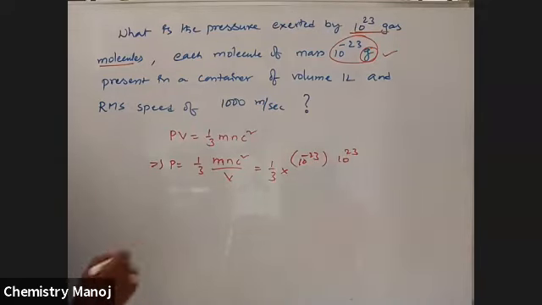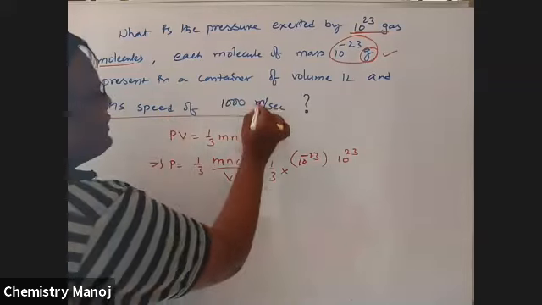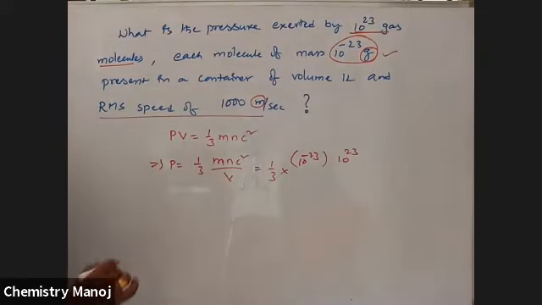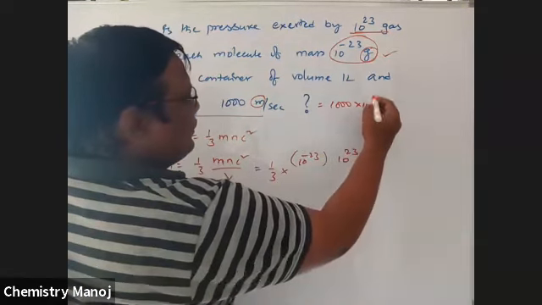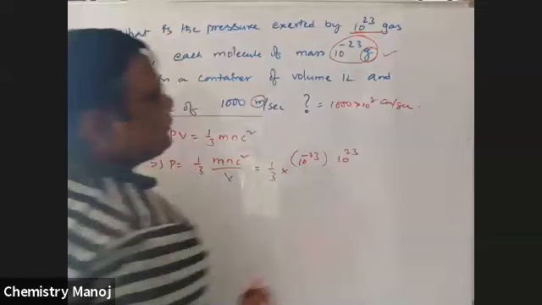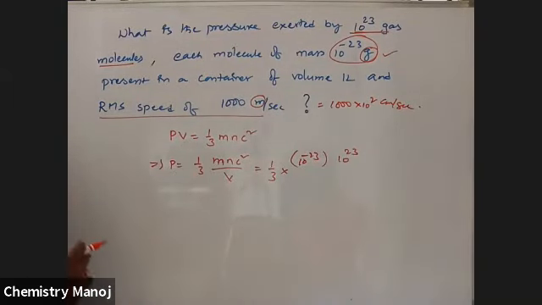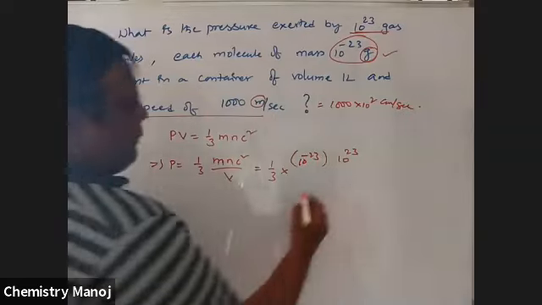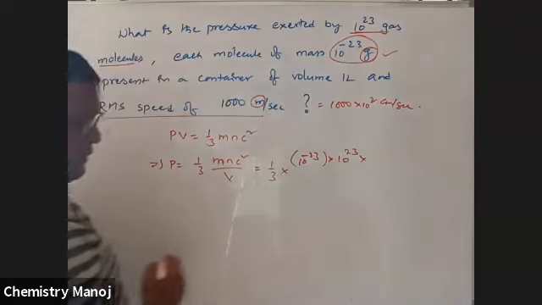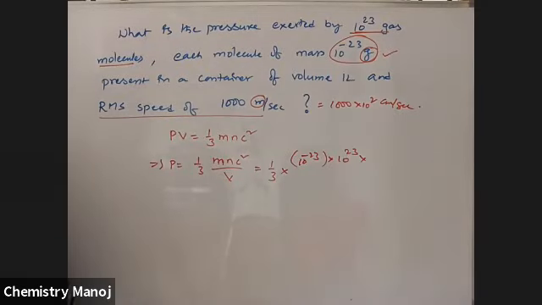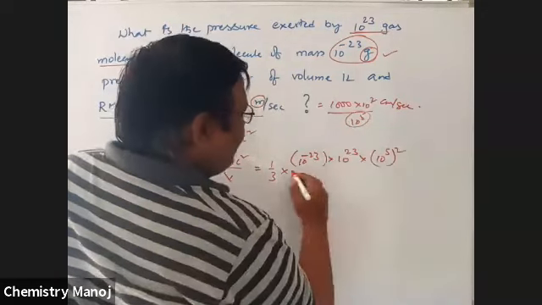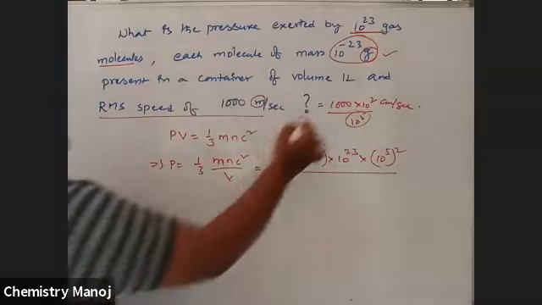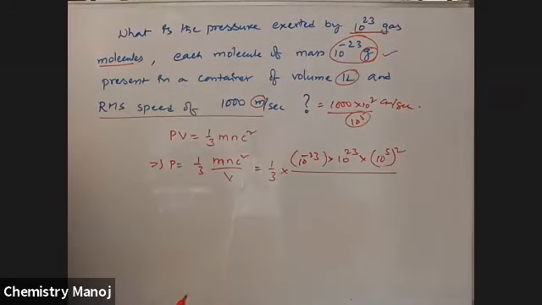Next, speed. C is the RMS velocity. Mind it, RMS speed is given in meters per second, that is in the MKS system. Now I am going to convert that into centimeters per second, which is 1000 into 10 power 2 centimeters per second. So mn c square, how much is c square? C square is 10 power 5 whole square, by volume. How much is the volume? It is in liters, and now we are going to centimeters.